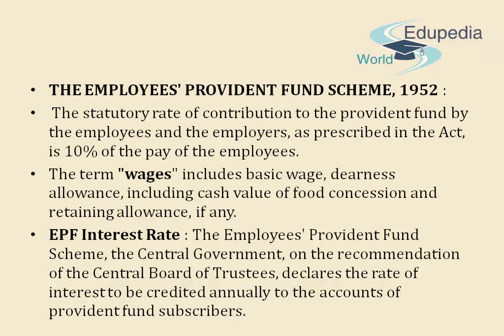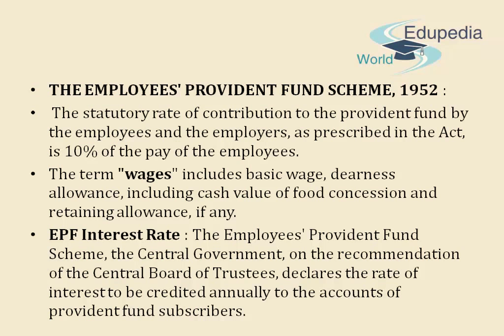The statutory rate of contribution to the Provident Fund by the employees and employers as prescribed in the Act is 10% of the pay of the employees. This rate has been changed with recent amendments. The term wages includes basic wage, dearness allowance including cash value of food concession and retaining allowance if any.